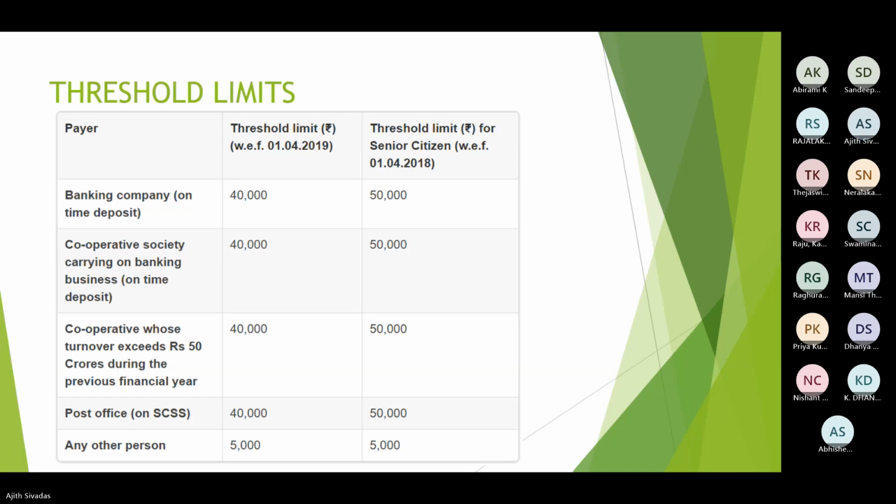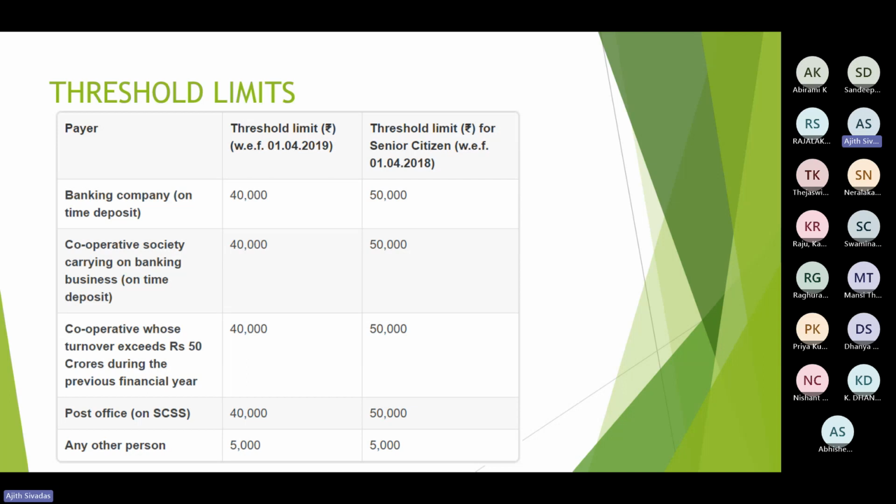Then, what are the threshold limits other than 5,000? You may see banking company, in such cases it is 40,000. Cooperative society, 40,000. Cooperative whose turnover exceeds 50 crore, 40,000. Post office, 40,000. But in case the person who is receiving is a senior citizen, instead of 40,000, the limit would be 50,000.